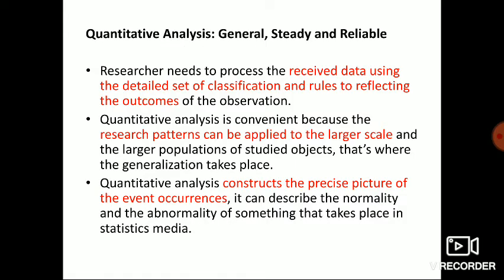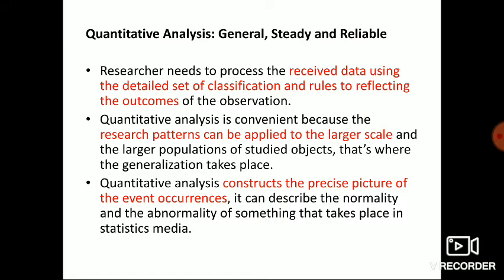But on the side of quantitative data, as you know already, these are in number form. So we can use detailed classifications and rules to get exact outcomes.